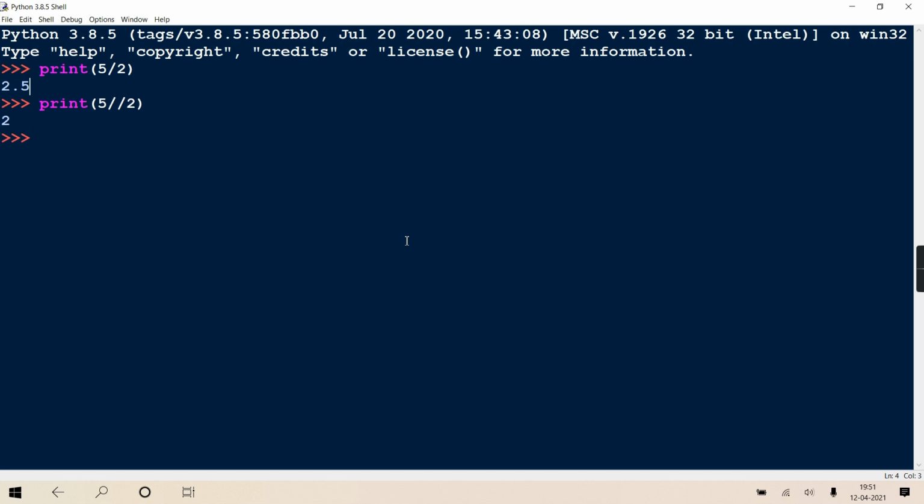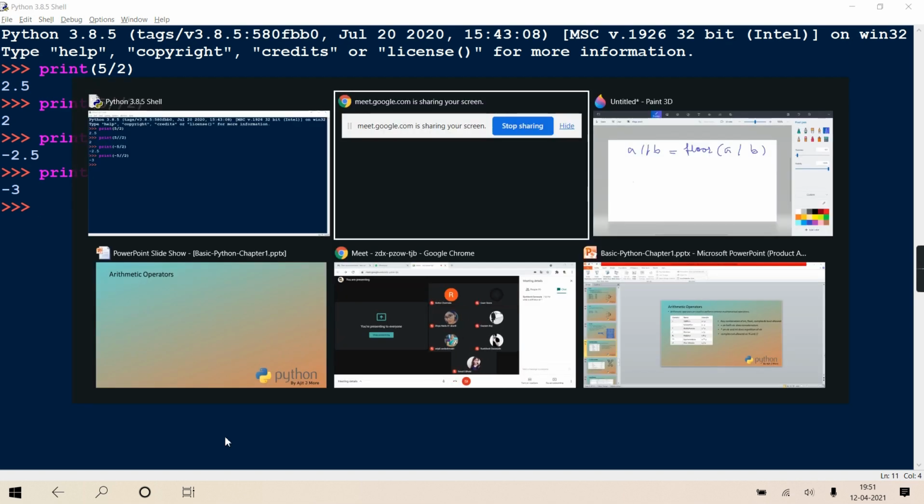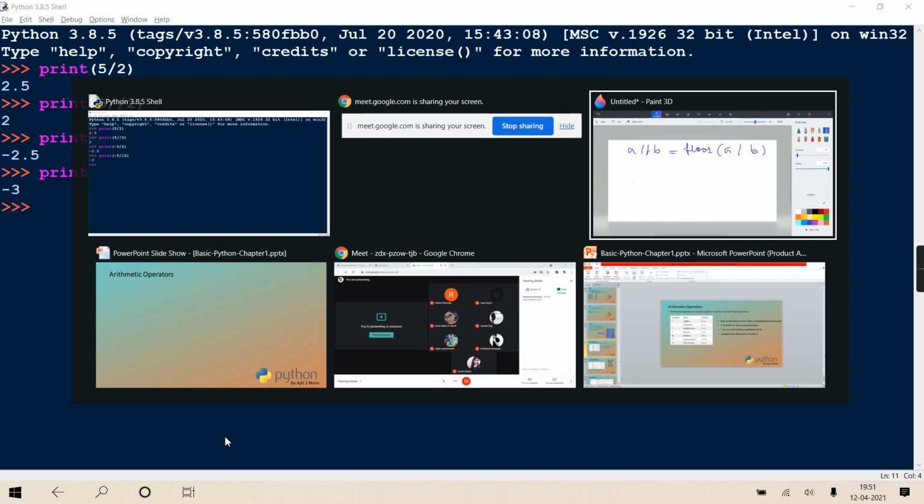Getting? See the same thing if I do it with a negative sign. Now I'm writing minus 5, numerator, denominator, doesn't matter. Your answer is going to be minus 2.5. But for the same thing, if I write double slash, it is the single slash answer's floor. So minus 5 by 2, the answer is minus 2.5, and minus 2.5's floor is minus 3. Getting? So in short, this is a floor division and this is a float division. Hope it is clear. I don't have to go into too much detail for this.